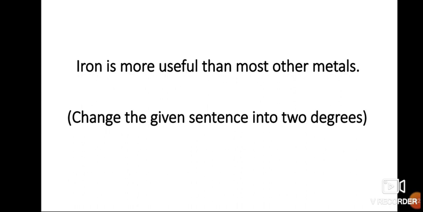More useful. That means the adjective comes in the other two forms: useful, more useful, most useful. I hope you are understanding. Then how are you guessing that this sentence is in comparative form? Than is used.